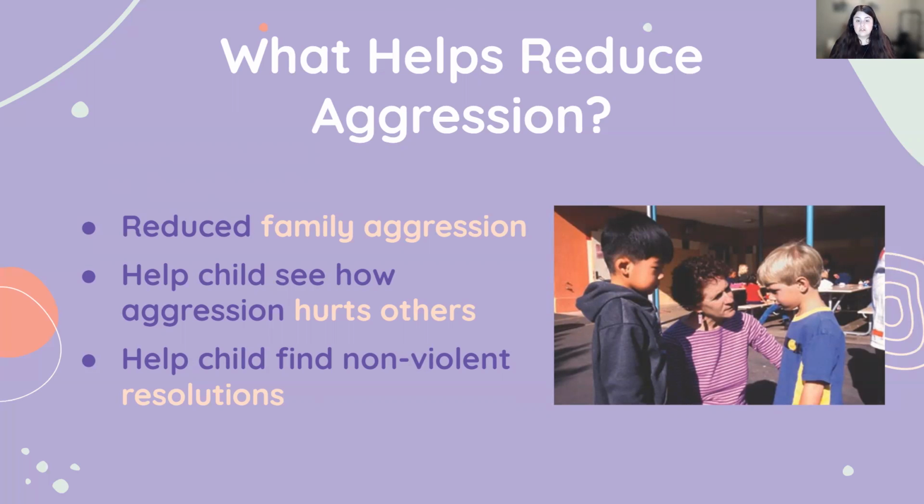Also, helping kids find nonviolent resolutions can be helpful. They might be very caught up in their emotions and unable to regulate themselves or to reason properly. So again, it can be helpful to sit down and reason with them about more adaptive strategies to cope with their dilemma in the future, like sharing or taking turns, for example. This has also been shown to reduce aggression in young children, helping them find other resolutions that aren't violent, that aren't aggressive. But like we said earlier in the day, if a child is having a meltdown or a tantrum, we should pause and wait until they calm down before trying to reason with them.